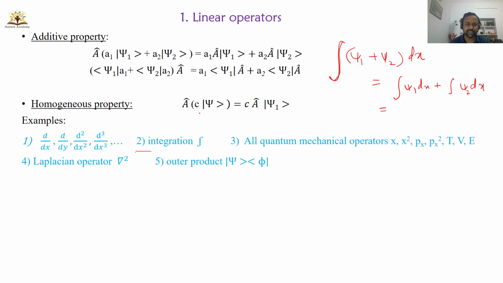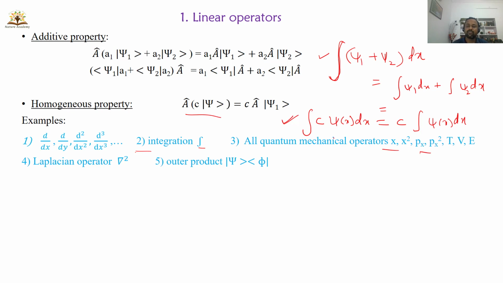We can also check the homogeneous property here, students. For example, the integration of a function multiplied by a constant c, let us call it psi of x, with respect to dx. I can write this as c times the integral of psi of x dx. So the homogeneous property also holds good for integration. Derivatives and integrations are operators, and these are linear operators.